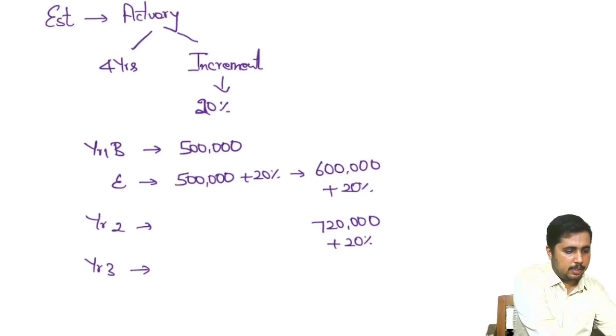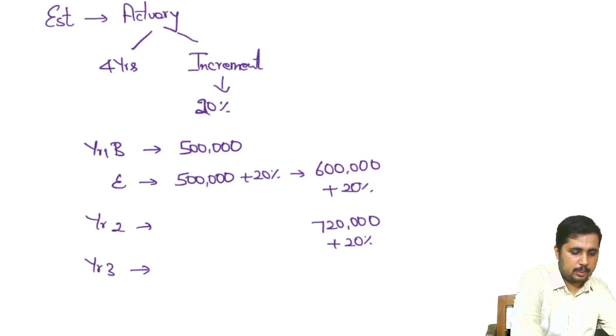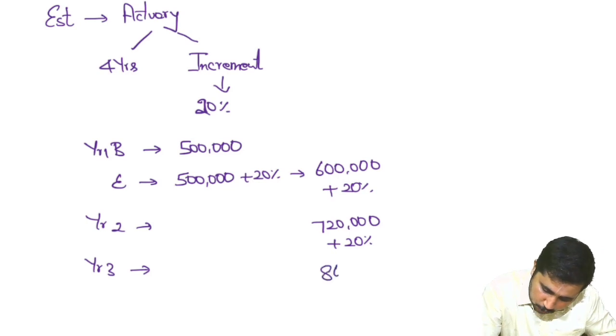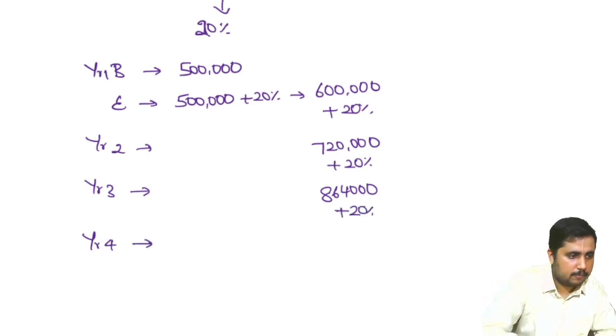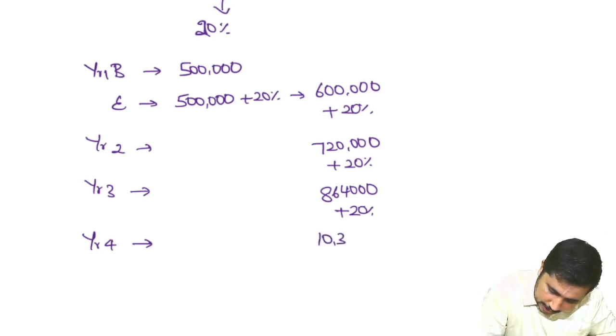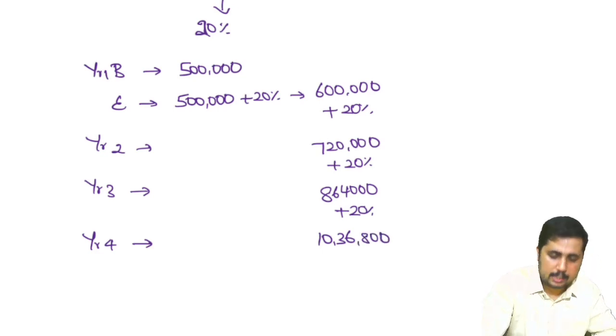So let's take a calculator. 7,20,000 plus 20% leads to 8,64,000. Then year 4, which is the final year for which we have to make the payment, again plus 20%. We get 10,36,800. You can also take a calculator and have a look at this. So 5 lakh is my initial salary, and 20% increment is applicable for every year. We added up and got the last drawn salary as 10,36,800.